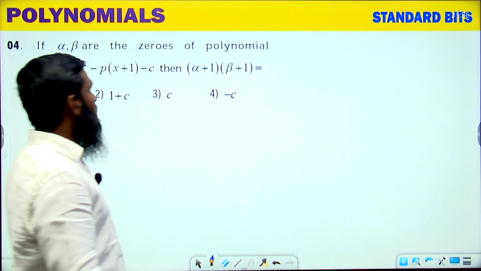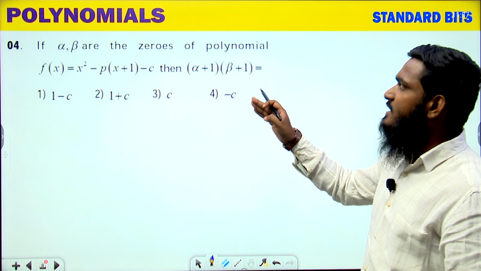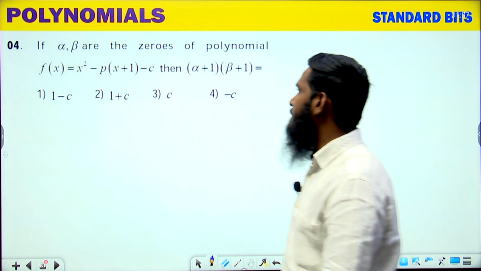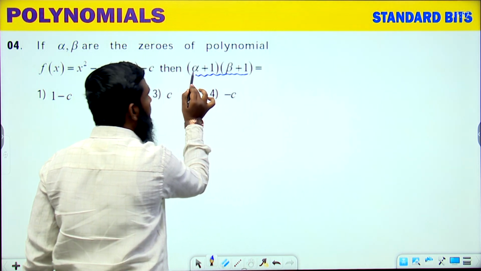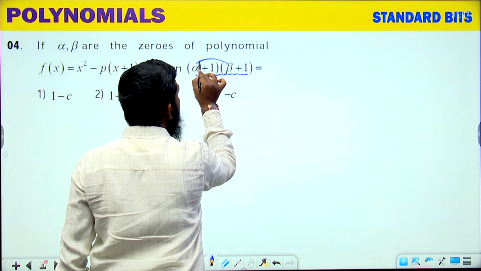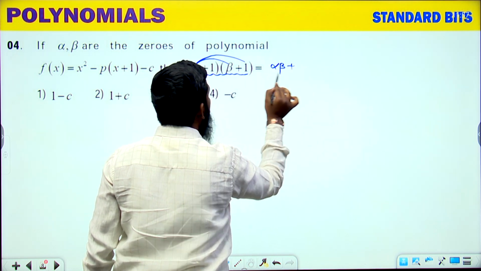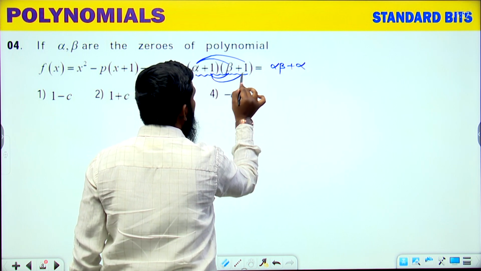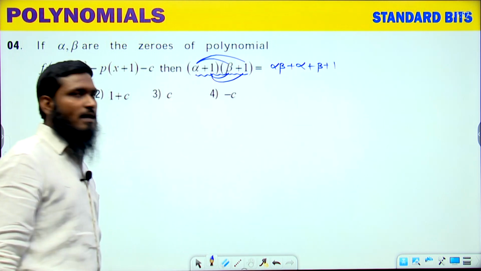Now let us go with the next question over here. If alpha, beta are the zeros of the polynomial f of x is equal to x square minus p of x plus 1 minus c, then alpha plus 1 into beta plus 1 is equal to, like this we have taken. Now again, if you are seeing this part carefully, alpha plus 1 into beta plus 1. Let us multiply this part. If you are multiplying this alpha with both terms, alpha into beta means alpha beta, plus alpha into 1 means alpha. Now let us multiply this 1 with both the terms. 1 into beta means beta, plus 1 into 1 means 1.